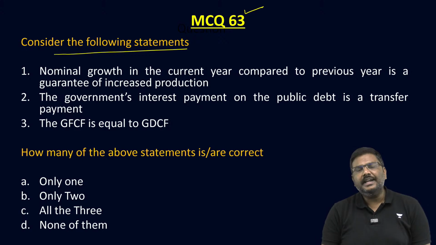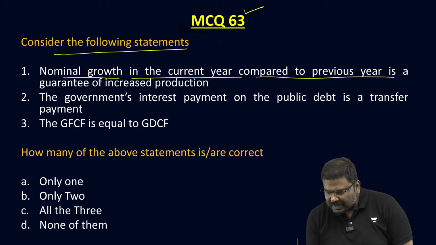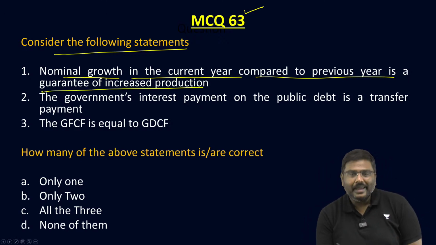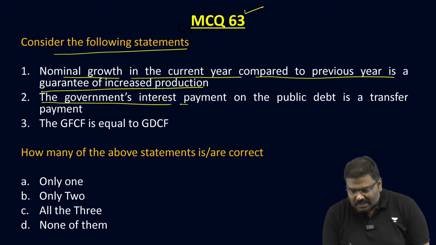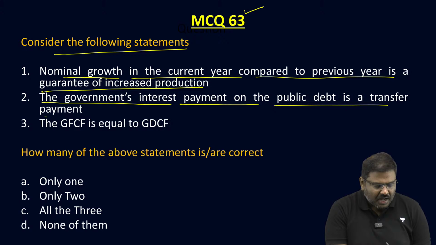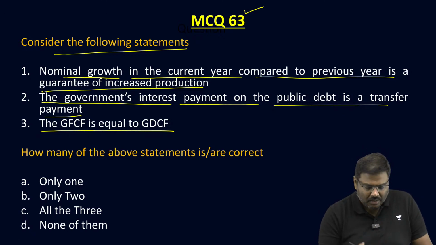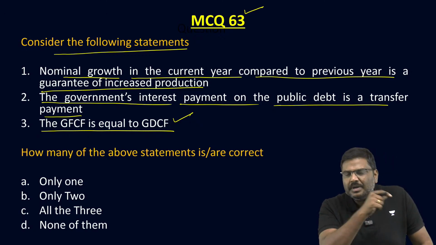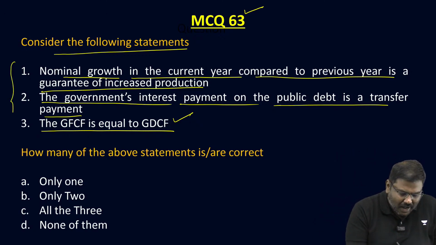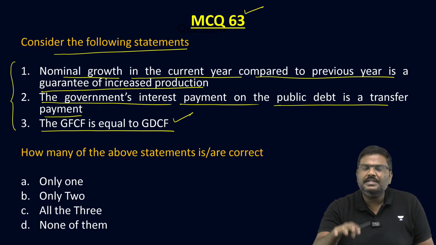Consider the following statements. Nominal growth in the current year compared to previous year is a guarantee of increased production. Second statement, the government's interest payment on the public debt is a transfer payment. And the third statement, the GFCF, gross fixed capital formation, is equal to GDCF, gross domestic capital formation. How many of these statements are correct? Please do let me know in the chat section. If you are not able to solve this,